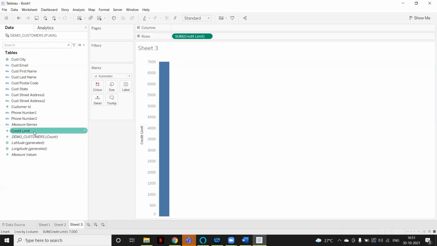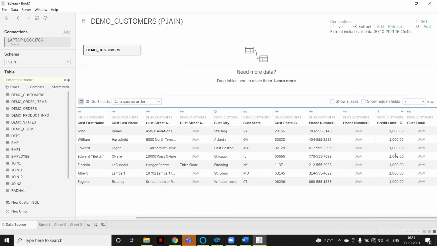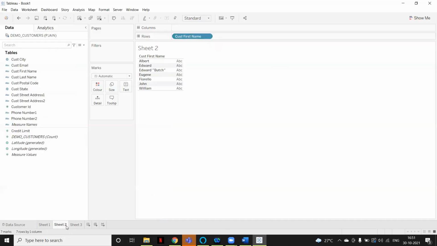This credit limit is coming from the data. If you add the data source, you can see the credit limit is available there. So we have not calculated anything until now. Tableau just automatically divides whatever columns are available into dimensions and measures based on the data.